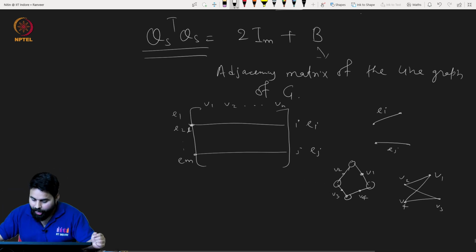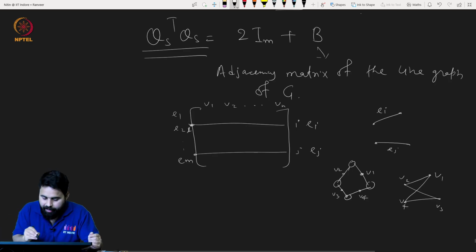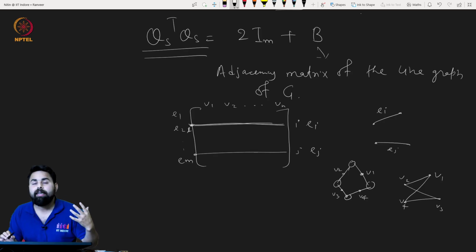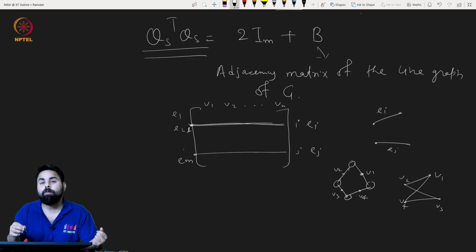Okay, very good. So now, what about the diagonal entries? Diagonal entries basically tell us it's a dot product of an edge with itself. If you take the dot product of an edge with itself, at two places it will be 1 and 1, so it will give you 2, because there are two endpoints of it.